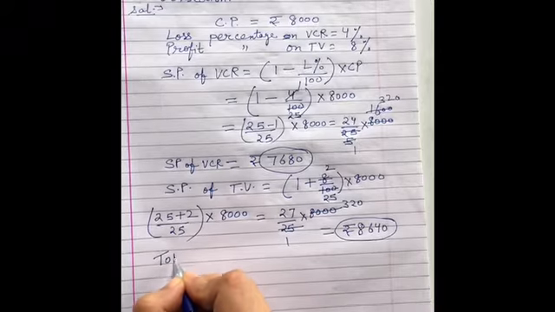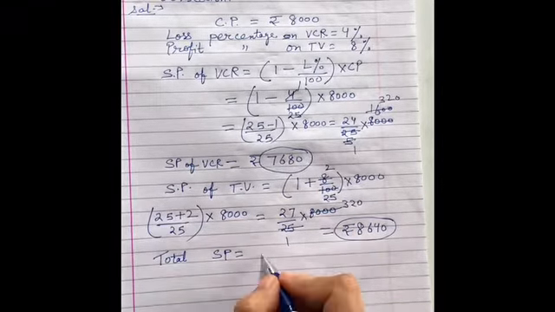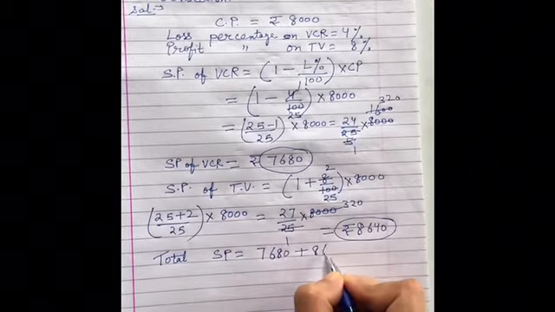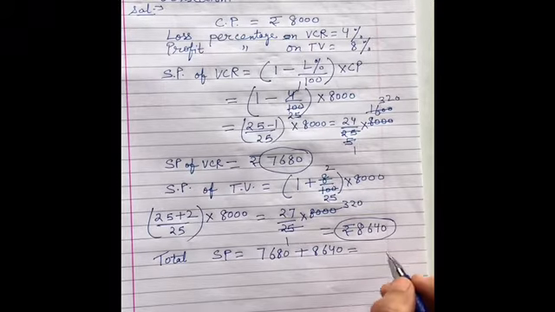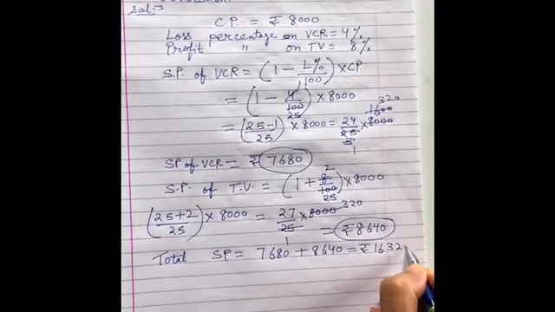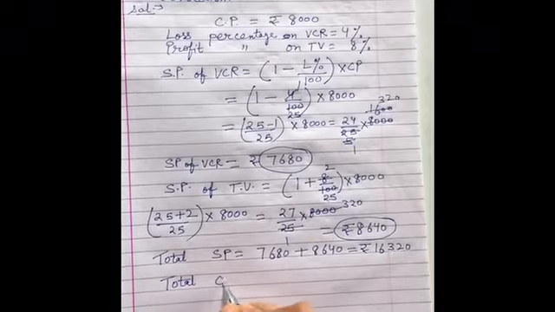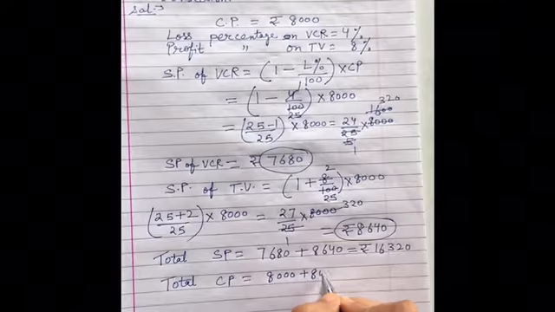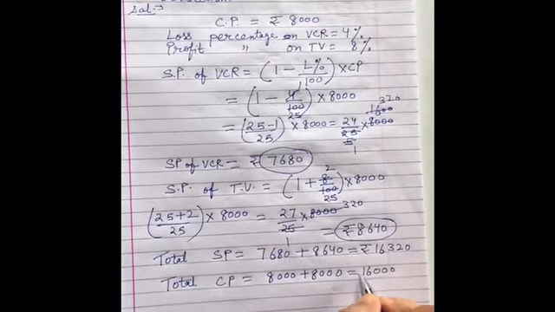So total SP will be addition of both of them, 7680 plus 8640. दोनों को जब ऐड करोगे आप इसको, you will get rupees 16,320. Fine. And total CP, cost price, total CP कितनी होगी? 8000 each था, तो 8000 plus 8000 which is 16,000 rupees.